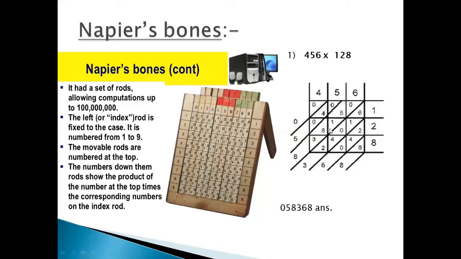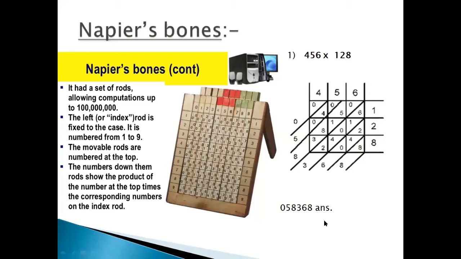17 or 1, 18, 18, 8 and 1 is carry. Okay, next value is 4. 4 and carry 1, 5. Okay, and 0 is 0. We have arranged these values: 0, 5, 8, 3, 6 and 8. That is your answer.